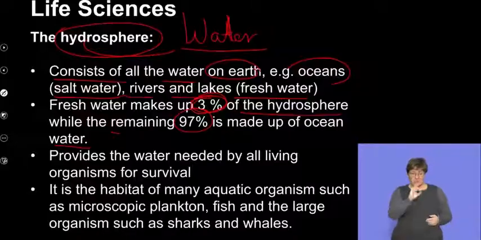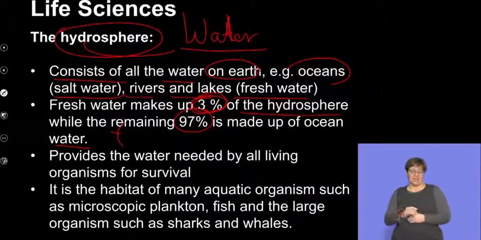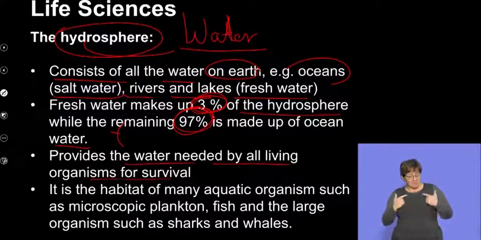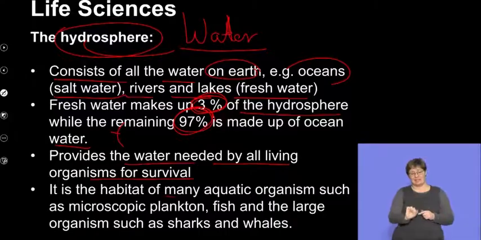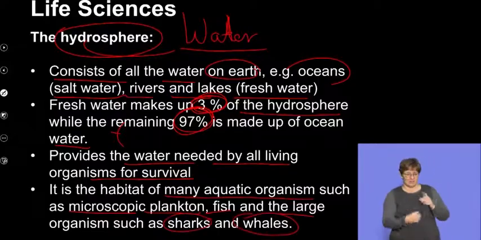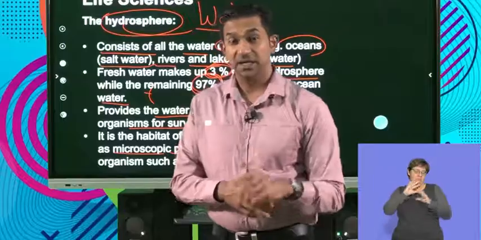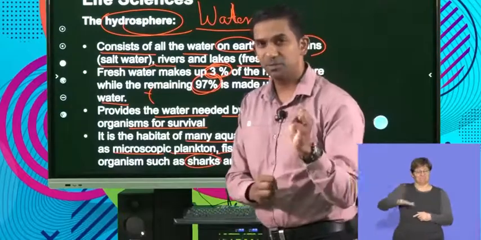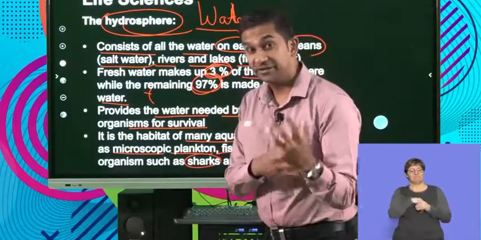So this should help us to get the context of why it's important for us to be able to conserve our freshwater systems, because a majority of that is made up of your salt or your marine water. It's important to recognize that the hydrosphere provides the water needed by all living organisms to survive. It is the habitat of many aquatic organisms, such as your microscopic plankton, fish, and large organisms such as sharks and whales. So the diversity of life forms that exist on Earth, a large percentage of that is based in your aquatic habitats. So the hydrosphere forms an important part of the diversity of life on Earth.